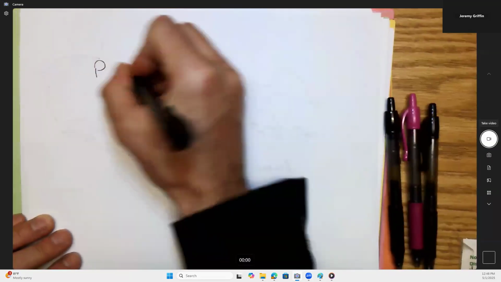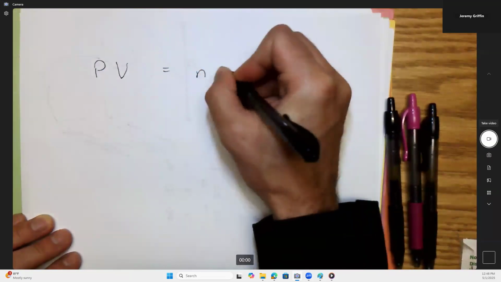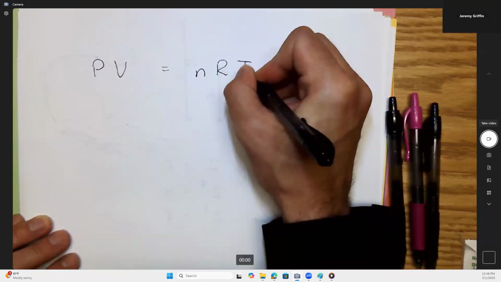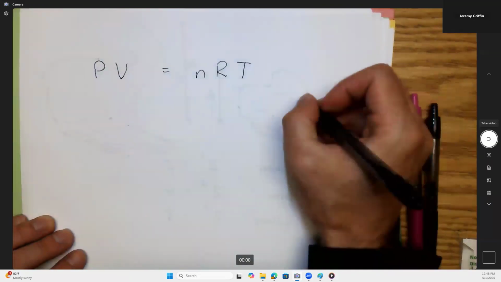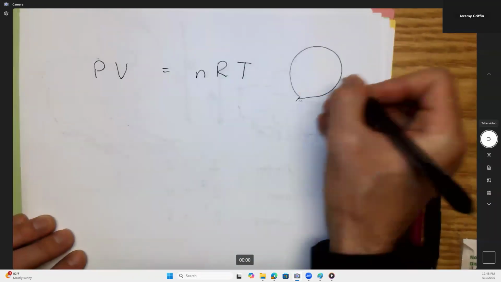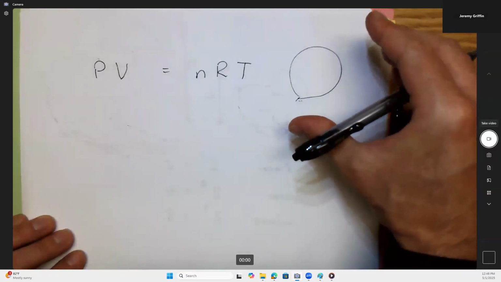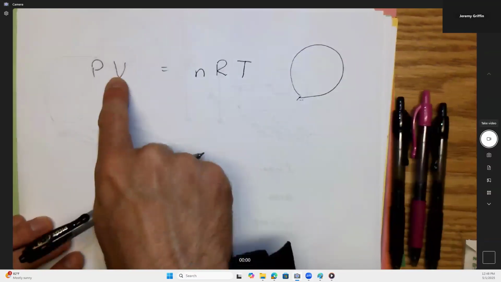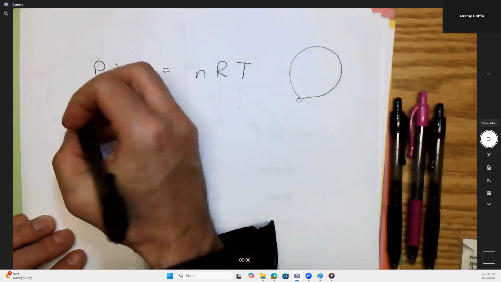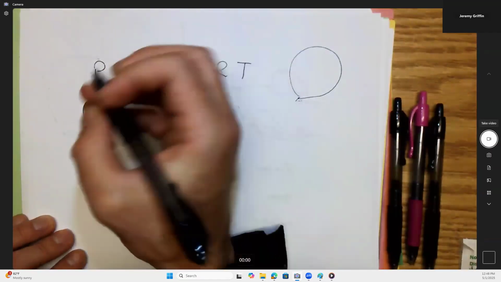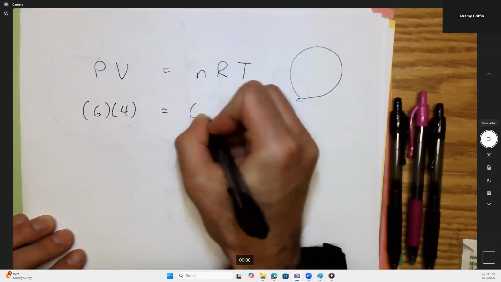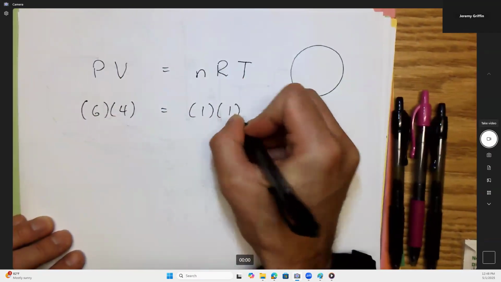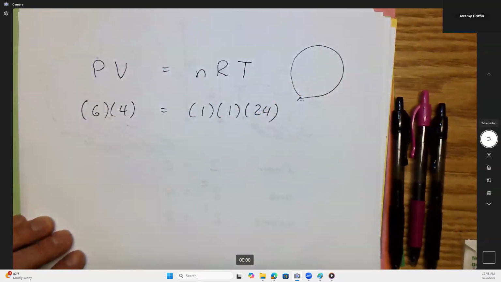All right, so you guys know this is called the ideal gas law: pressure times volume equals number of moles of gas times the constant times the absolute temperature. Is that true? Okay, I'll draw a little balloon right here. If you squeeze this balloon to half its original size, that would change this V. Let's just make up some numbers. Could I say 6 times 4 equals 1 times 1 times 24? Maybe, yeah, just throw some numbers in.